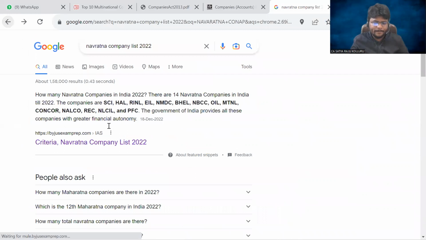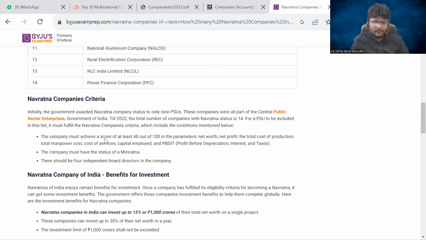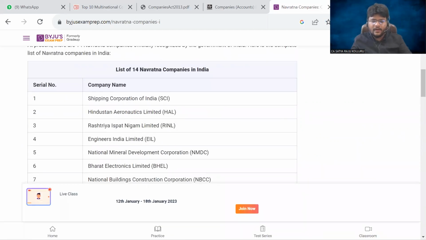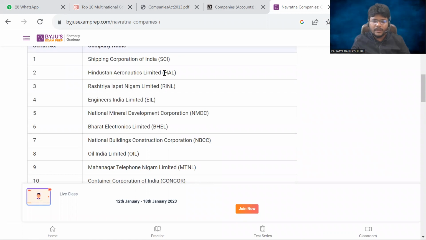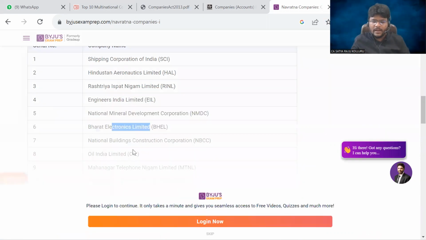Here itself it is given. If you check, Shipping Corporation of India, Hindustan Aeronautics, Engineers India Limited, BHEL, Bharat Electronics Limited, Oil India Limited. So like that, various entities are given.